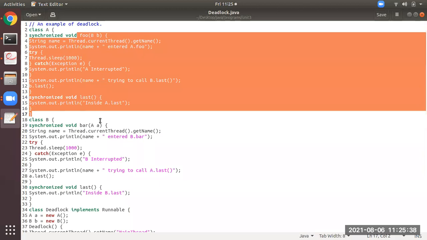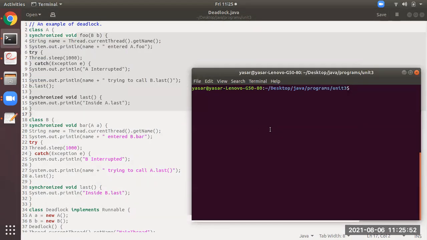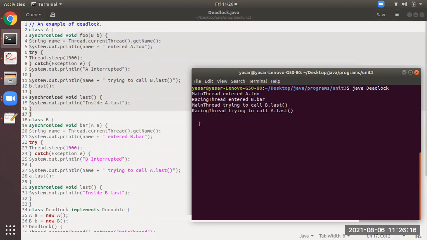So these are the two methods. One is from the main thread, another one is from the racing thread. So two threads will now execute. Okay students, now please see here. I'm going to run the program. Observe this part. This is a.foo(b), this one. And from the 19th line, that is b.bar(a). I'm running the program. Now see here, it is not exiting. It is waiting for something. So what is this? A deadlock condition.